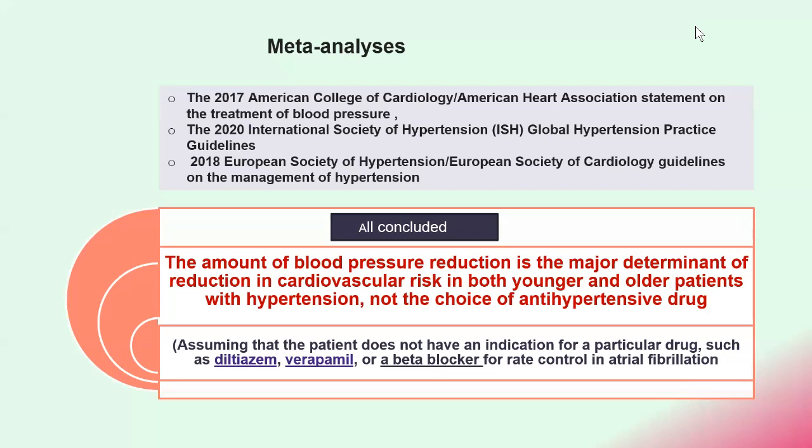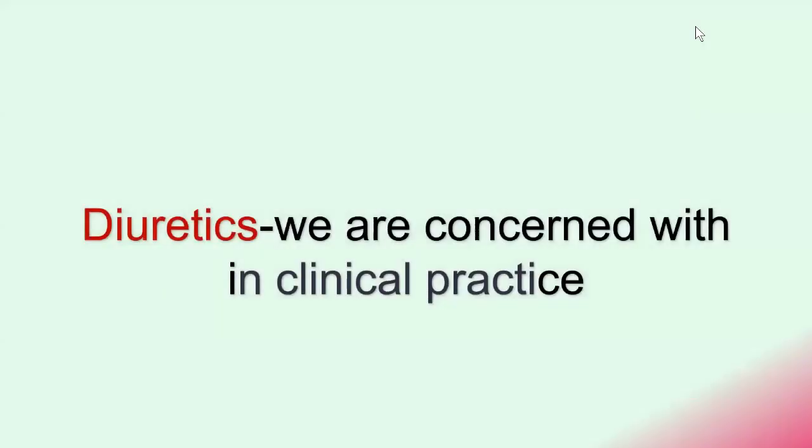This assumes that the patient does not have an indication for a particular drug, such as diltiazem, verapamil, or a beta blocker for rate limiting control, that is, in atrial fibrillation.